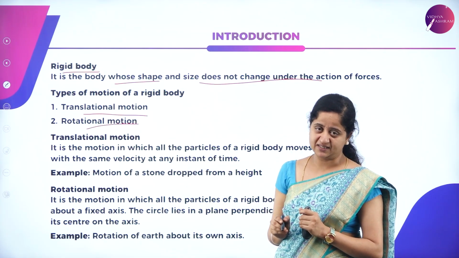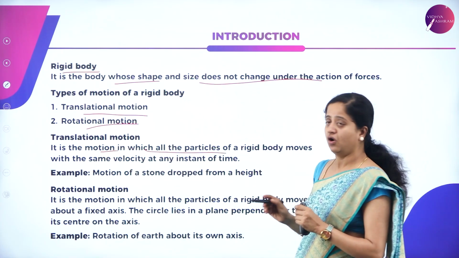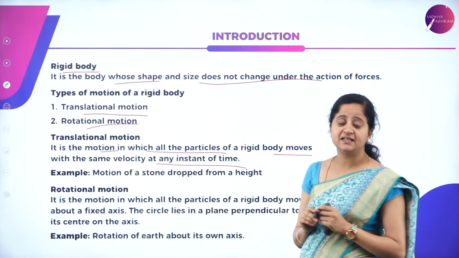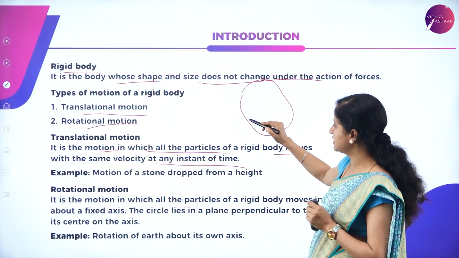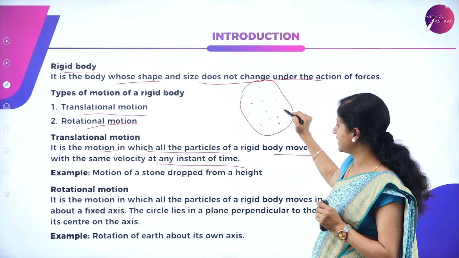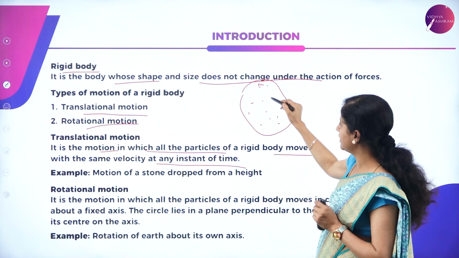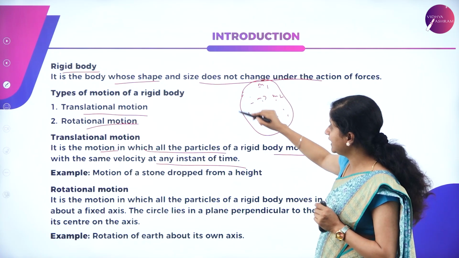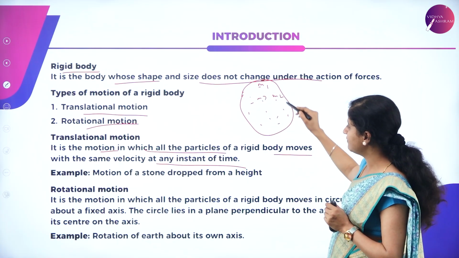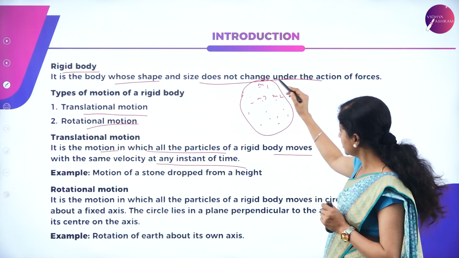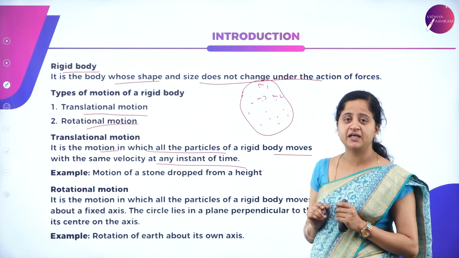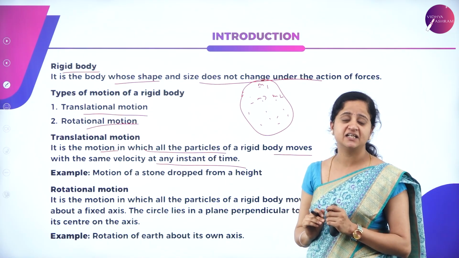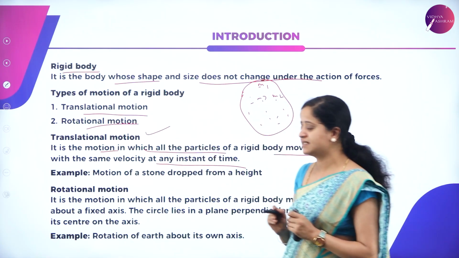What is the meaning of translational motion? It is the motion in which all the particles of the rigid body move with the same velocity at any instant of time. Say, for example, we have a rigid body made up of n number of particles having masses m1, m2, m3 and so on. These particles, at any instant of time, all travel with the same velocity. The motion in which all the particles of a rigid body move along the same direction and with the same velocity at any instant of time, we call translational motion.